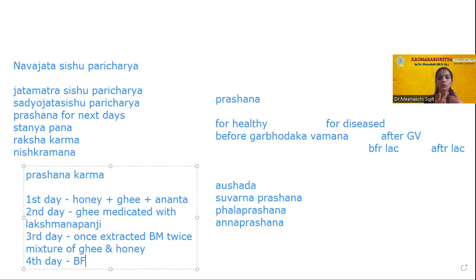Next, coming to Rakshakarma. What is this Rakshakarma? It is nothing but a protective measure. Some sort of procedures we will follow for a baby to have protection. The aims of Rakshakarma are protection from Grahabadha, prevention of mental disorders, prevention of infections in the postnatal period, curative functions, and reduction of intensity of manifested diseases.